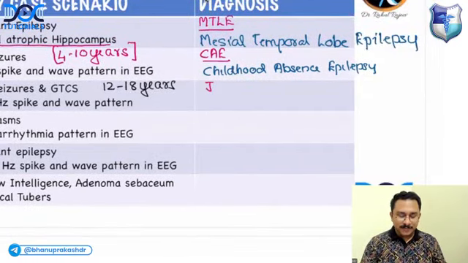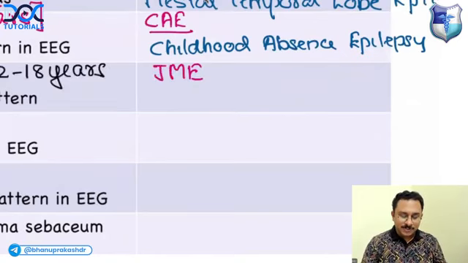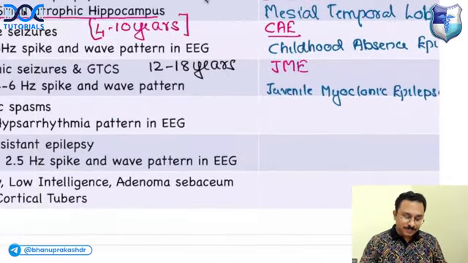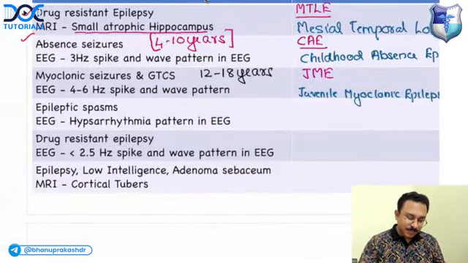It is JME. What is JME? JME is juvenile myoclonic epilepsy. Very, very important. This is a PYQ also. Juvenile myoclonic epilepsy. Right? Done. Now, next epilepsy syndrome.